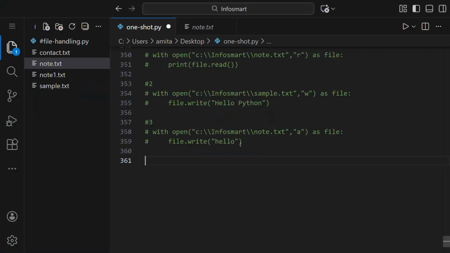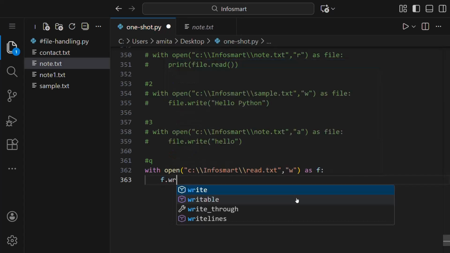So we'll write here with open, and inside this we'll give this address in parentheses, and let us say give read as the name of the file, and we have to write it in W mode, as, let us say, f this time.